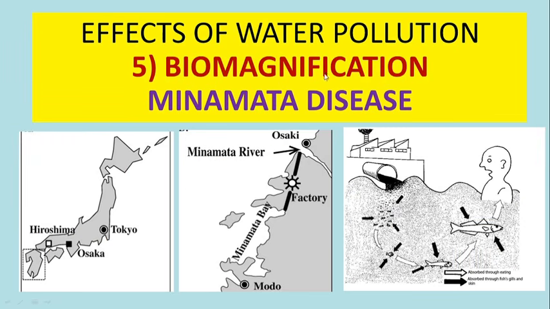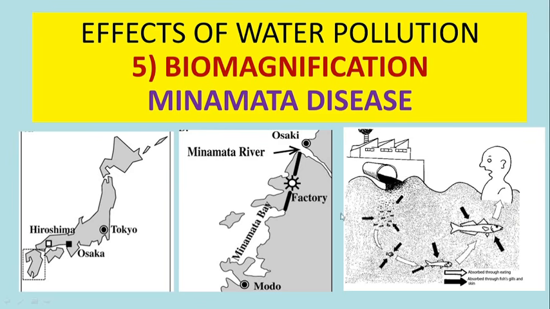Another example of biomagnification is Minamata disease. On the coastal area of Japan, there is Minamata Bay. For a long period of time, factories were discharging their industrial effluents directly into this bay. As a result, the water body, Minamata Bay, became extremely polluted.